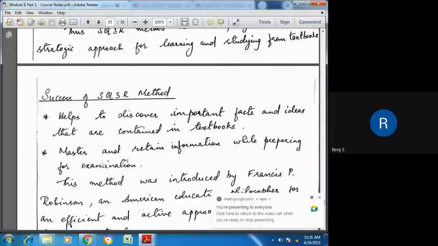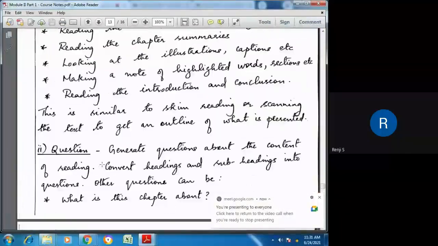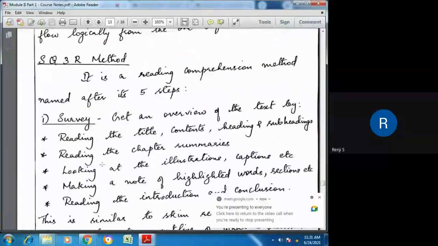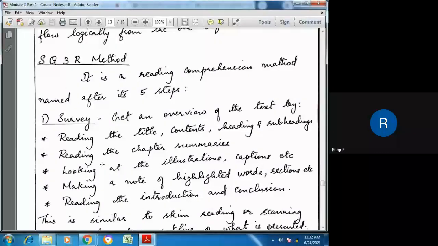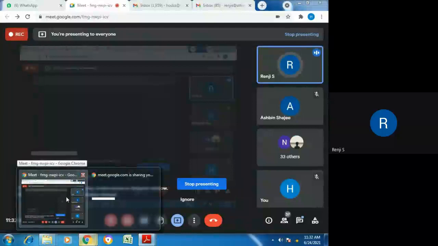Hope you can see the screen now. Are you able to see the screen? Can you see the screen? Okay, Akshara. Okay, thank you. Okay, Ashwin. So please tell others to join soon. I'll be starting in a minute.